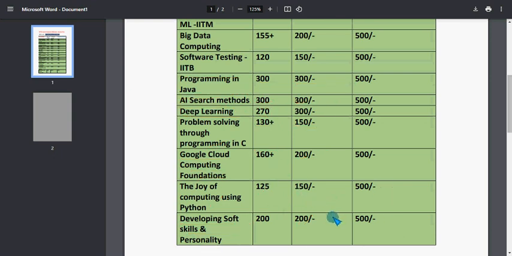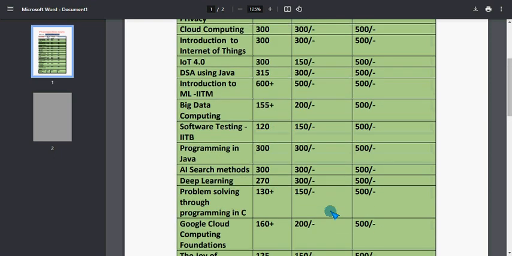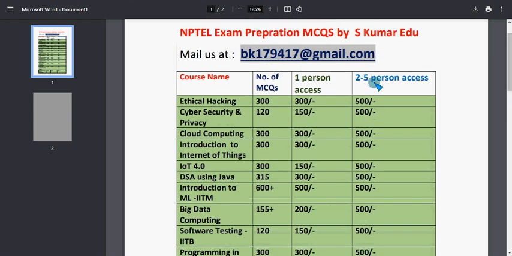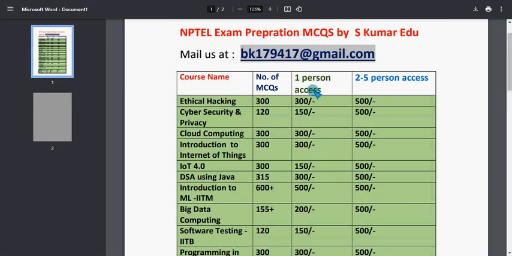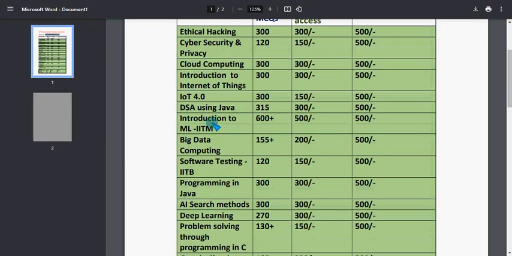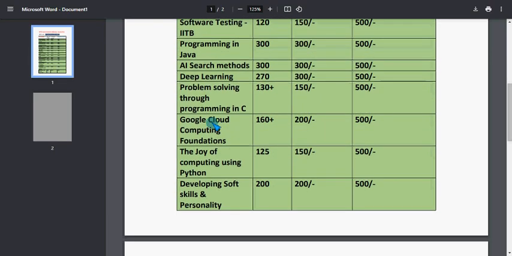If you want me to add any other courses, please give your respective course names. You have to send a mail to this email ID, bk179417@gmail.com. Share this news with your friends and classmates in your WhatsApp student unofficial groups. These are the list of courses, total number of MCQs, and how many persons' access you want. That will be the price decider. This is the price list of the various courses of NPTEL exam.